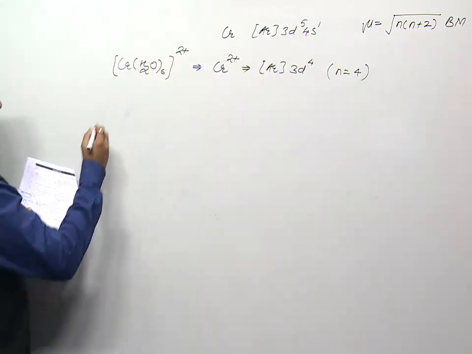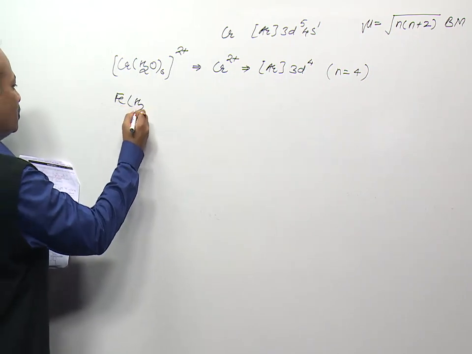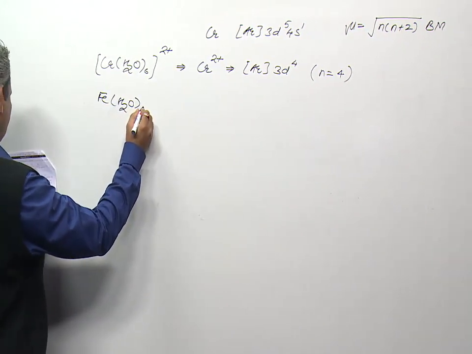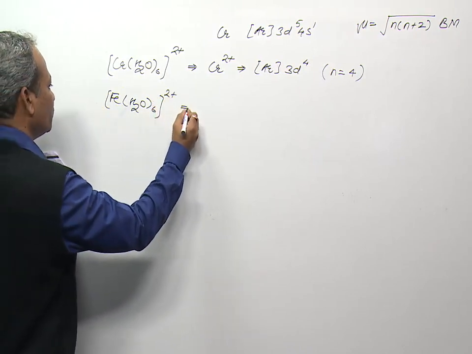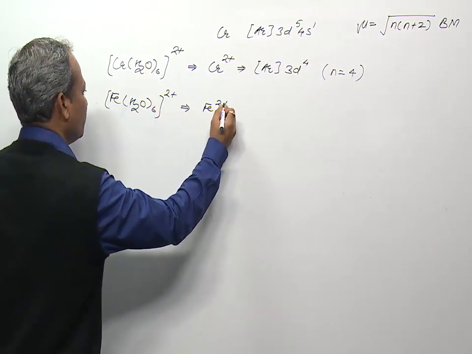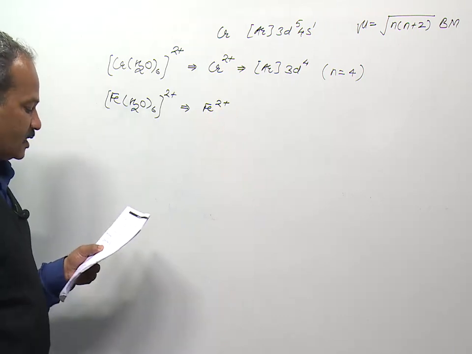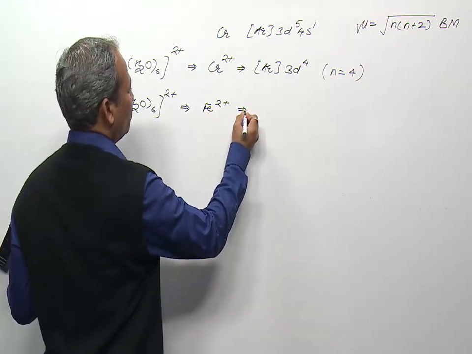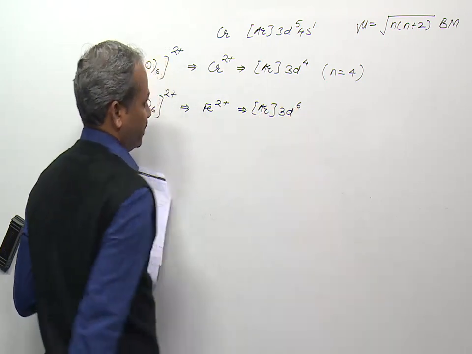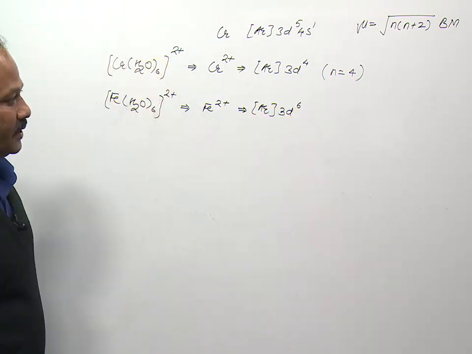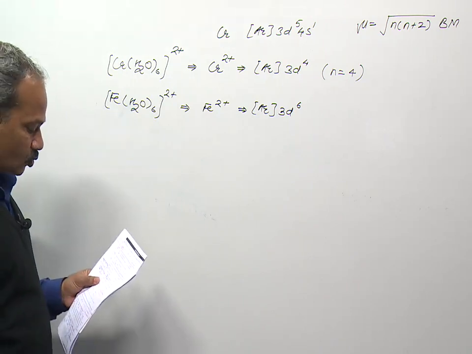Now in option 1, the other complex is Fe H2O whole 6 2 plus. So again water is a weak field ligand. So Fe is in plus 2 state. So its electronic configuration will be Ar 3d6, because for iron electronic configuration is 3d6 4s2.